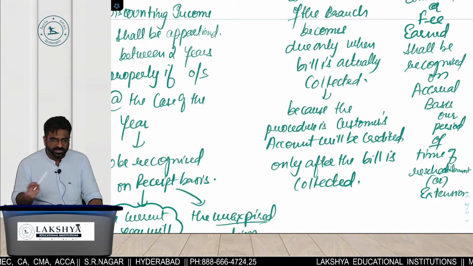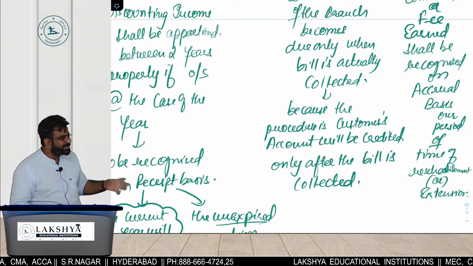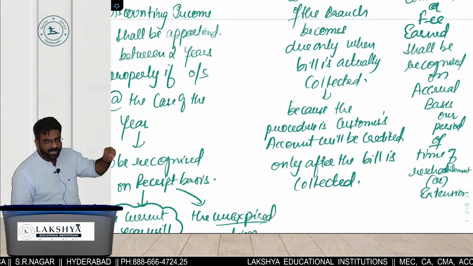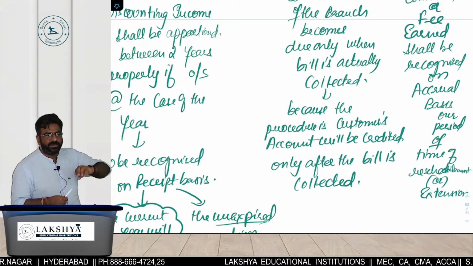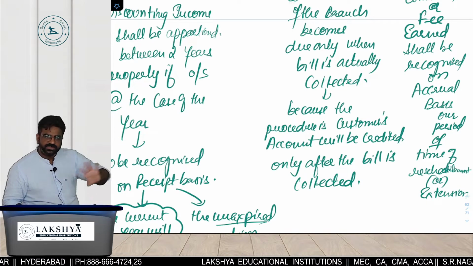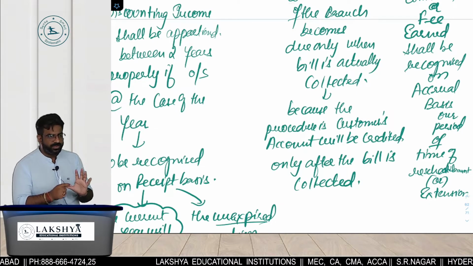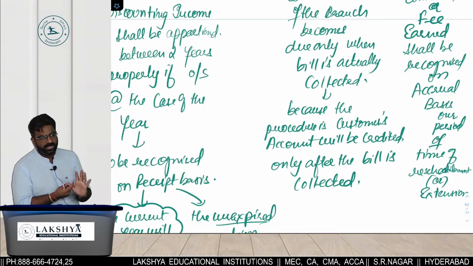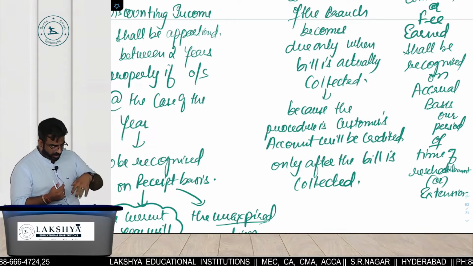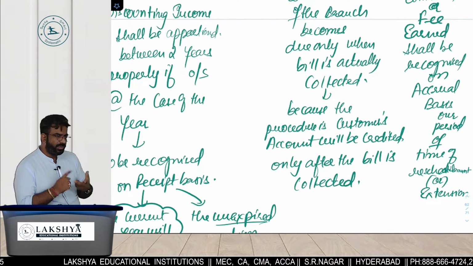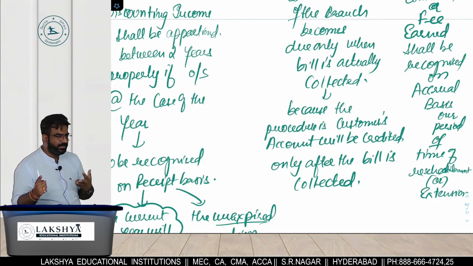Are you understanding these rules now? Why am I focusing on these rules? Each and every rule has a probability of coming in your examination in the form of an MCQ. They may ask you: this has happened, what is your answer? If I ask you how reschedulement commission is to be treated: option 1, to be treated in the same year; option 2, not to be treated; option 3, over the tenure; option 4, none of the above.